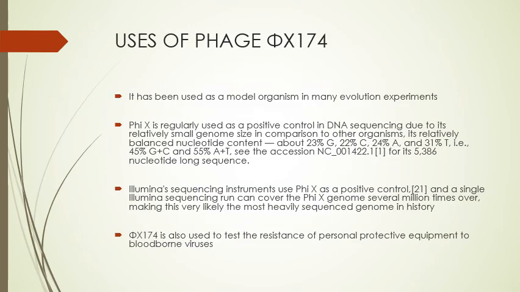Now coming to the uses or the application part of 5-174 bacteriophage. It has been used as a model organism in many evolution experiments. 5X is regularly used as a positive control in DNA sequencing due to its relatively small genome size in comparison to other organisms. Its relatively balanced nucleotide content, about 23% G, 22% C, 24% A and 31% T, that is 45% GC and 55% AT.